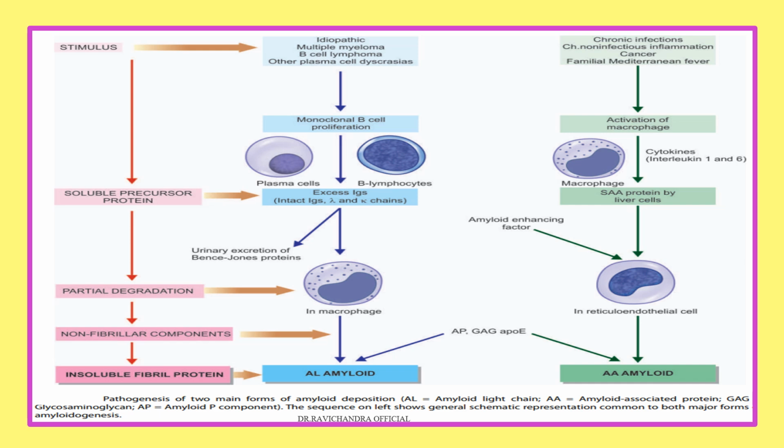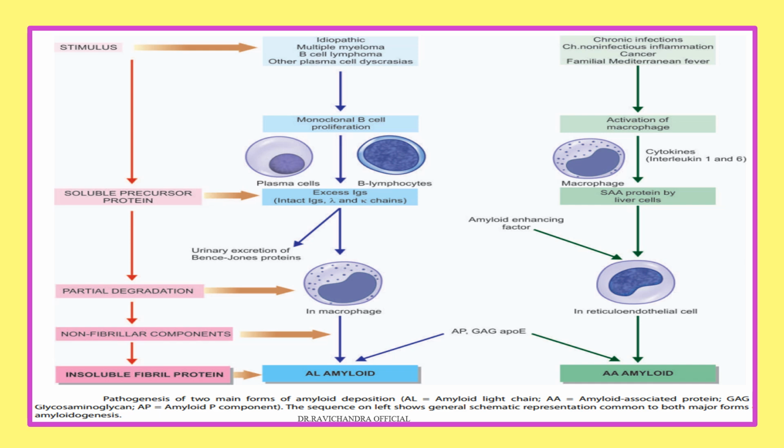In secondary amyloidosis, it is because of chronic infections, chronic inflammation, cancers, familial Mediterranean fever. Here, macrophages will get activated and they will release cytokines. Cytokines are interleukin 1 and 6.